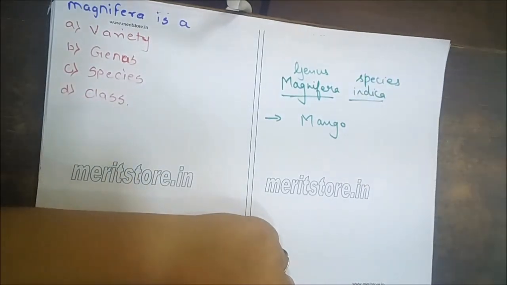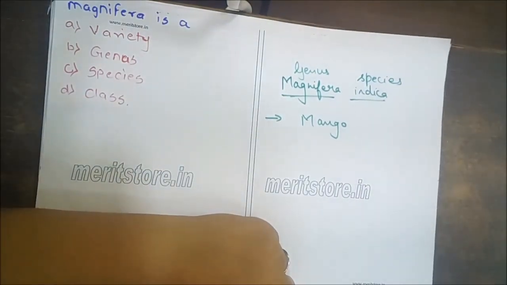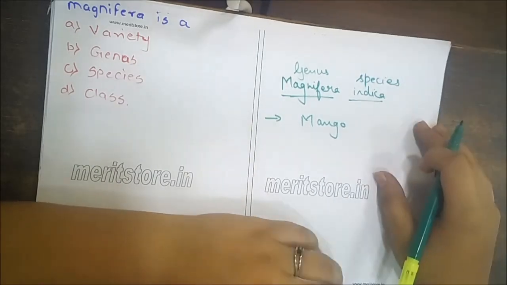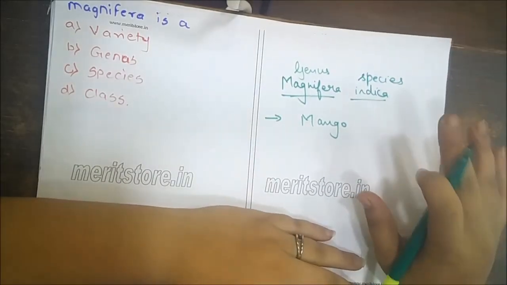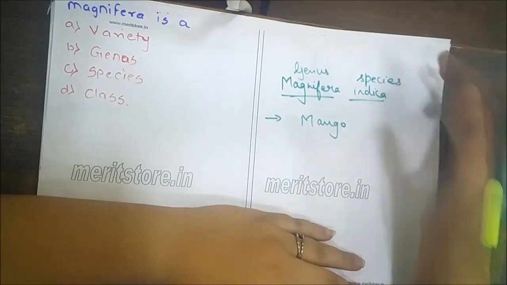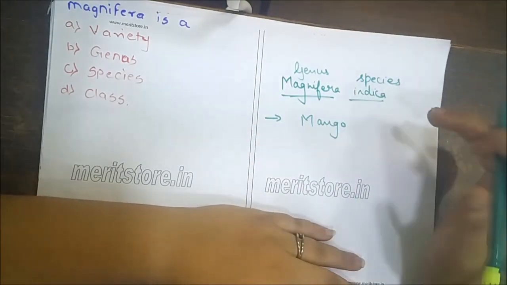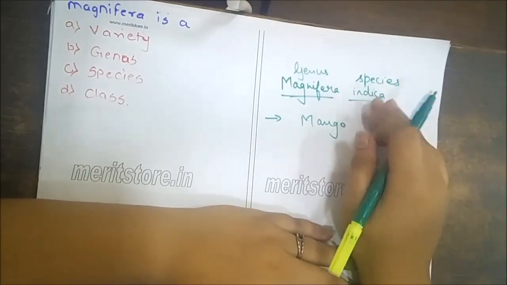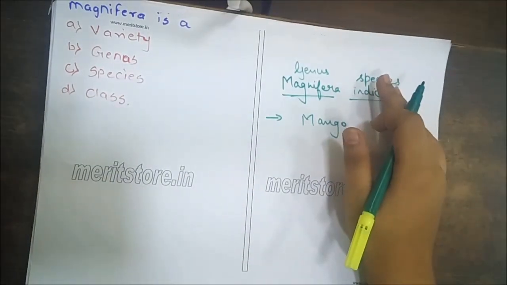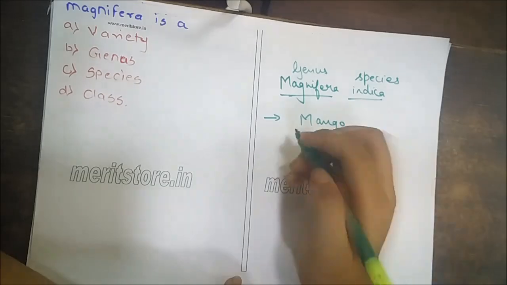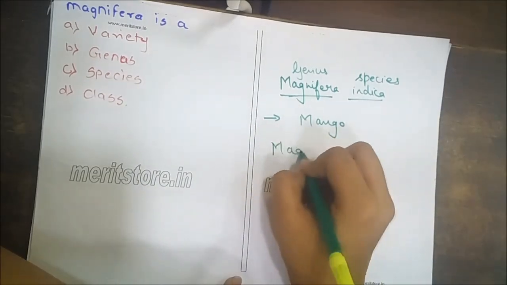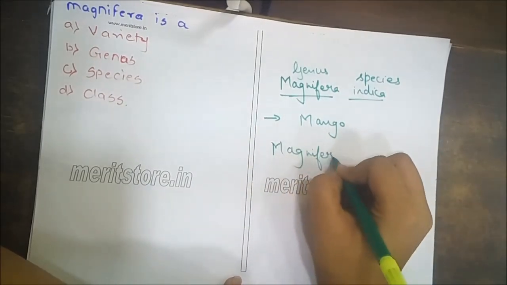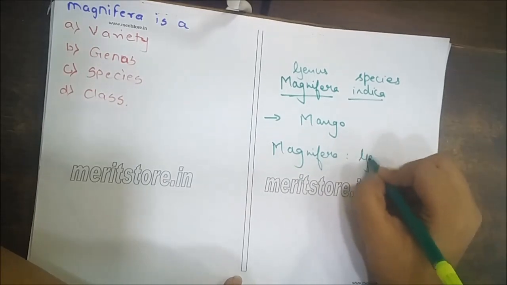Now let's know the meaning of genus. Genus, the first higher category above the species level. It is a group of species which are related and have fewer characters in common as compared to species. So, hence proved, Mangifera is genus.